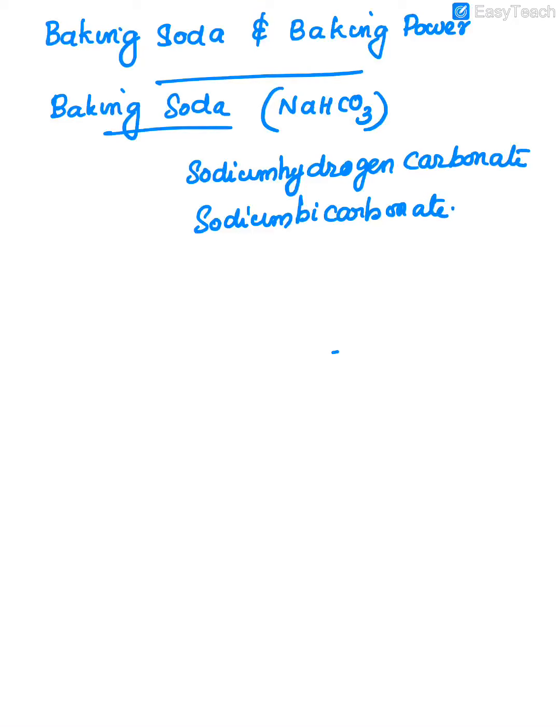Then this baking soda, as I told, is used in cake preparation, then pakoras, bonda, and so many food items. What's the importance of this baking soda? Why are we using this baking soda for food items? It is a mild, non-corrosive base. That means it is not causing so many problems to our body. That is why it is mainly used in food items.